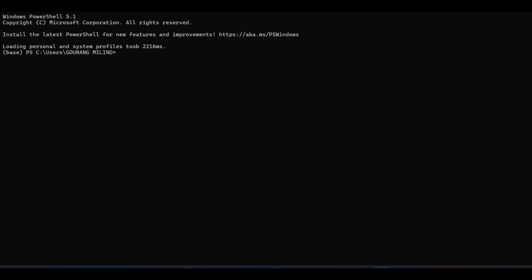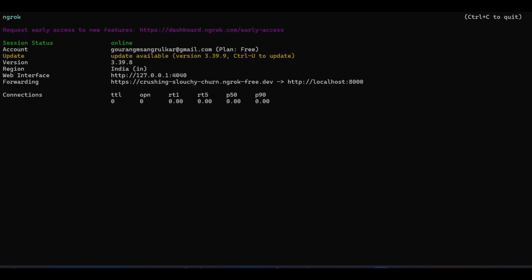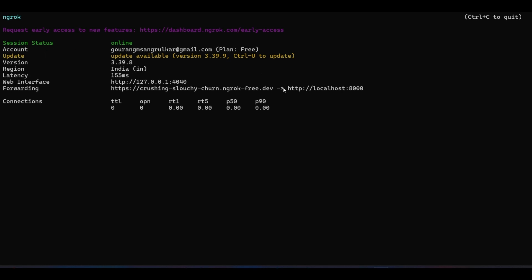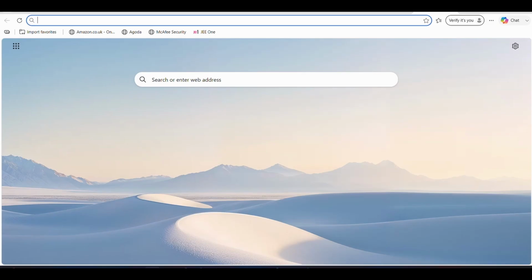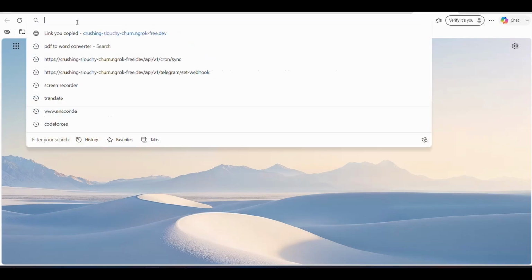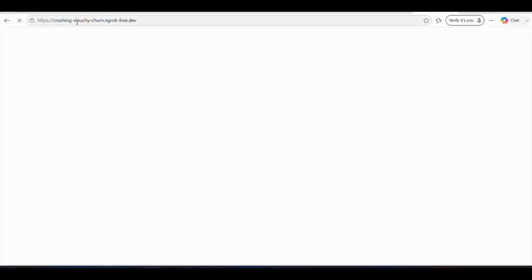Now in a second terminal I will run ngrok so that my Telegram mini app can connect with my backend server. To check if our terminals are clear and clean and our ngrok tunnel works properly, we shall copy this link to our browser and check if the status is okay.